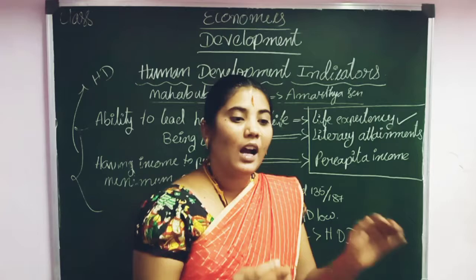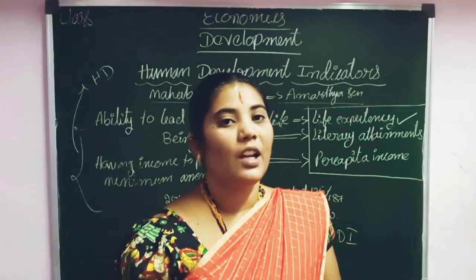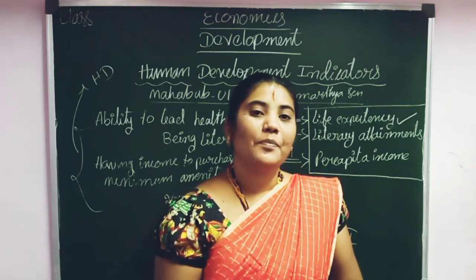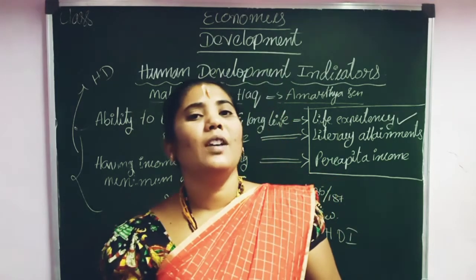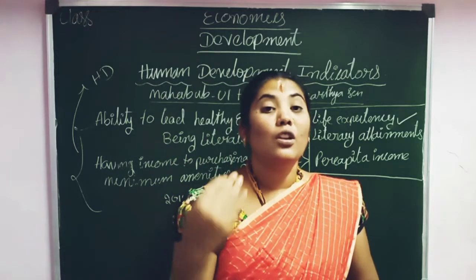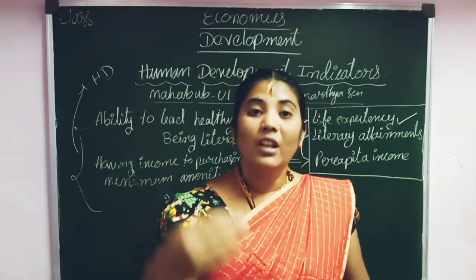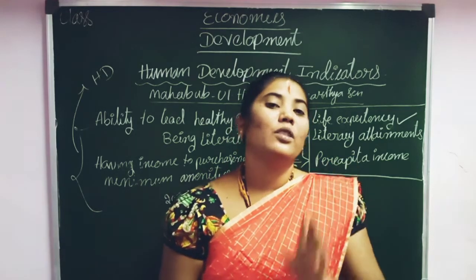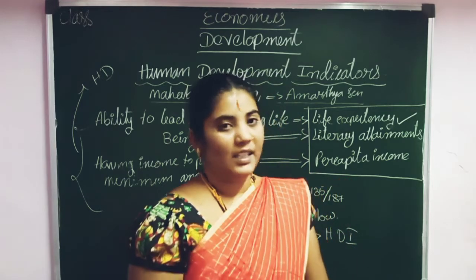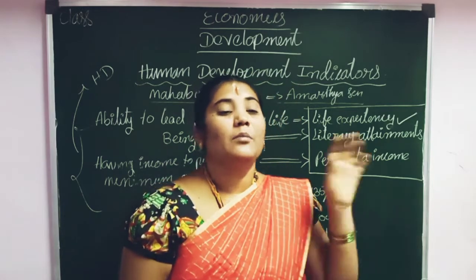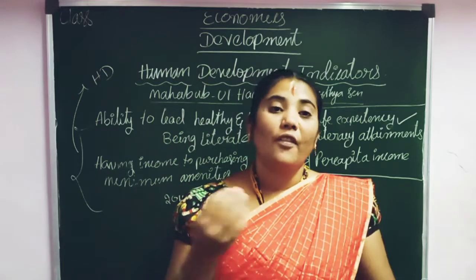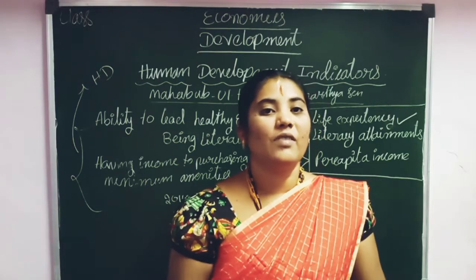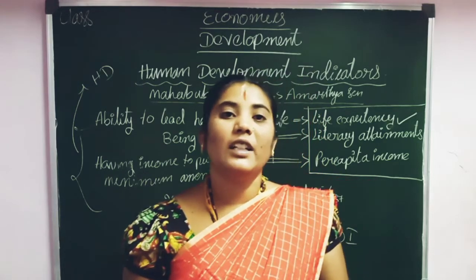Life expectancy means how long people live in a country. So how can we improve the life expectancy? We can improve it by providing good health and hygiene facilities, food, shelter, water, and all basic amenities to the people. By that only we can have a good life expectancy. If we have diseases, and no availability of food, clothing and shelter, we suffer from various diseases, so we can't live a long life.